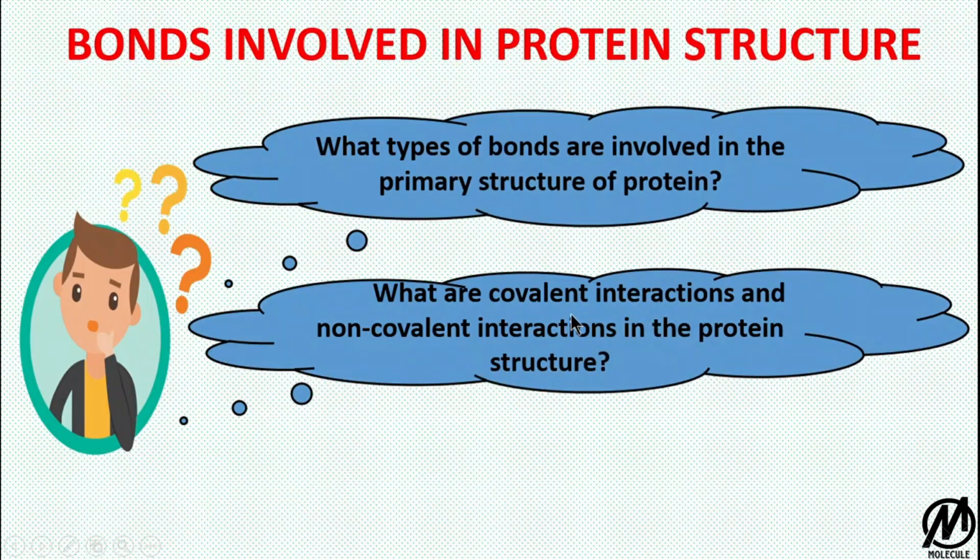There are still some questions that are not answered. So the questions can be: what types of bonds are involved in the primary structure of a protein, and what are covalent interactions and non-covalent interactions in the protein structure?